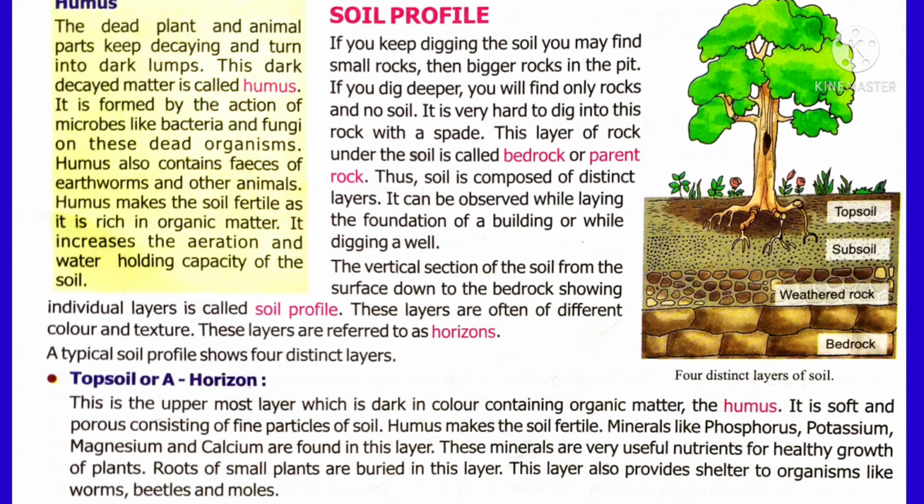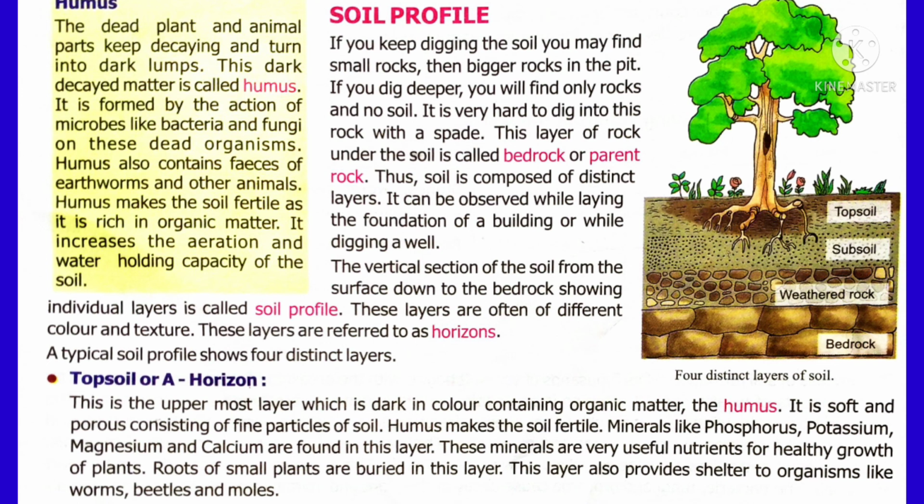What is soil profile? You might have learned in the previous class there are different layers of the soil: topsoil, subsoil, weathered rock, and bedrock. Topsoil is the top layer of the soil which is rich in humus. The roots of big plants go into the subsoil. Below the subsoil, small rocks are present, which is called weathered rock. Below that weathered rock, big rocks, only rock material, are present, which is called bedrock or parent rock. So soil is composed of different layers.